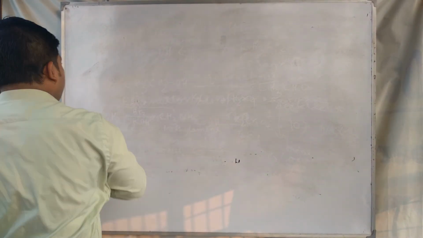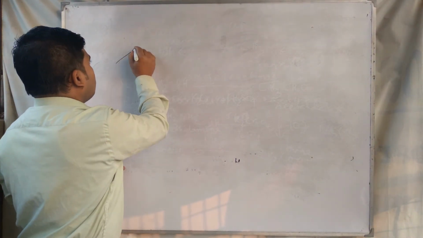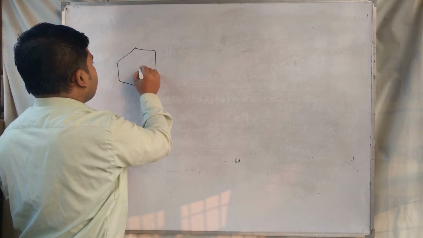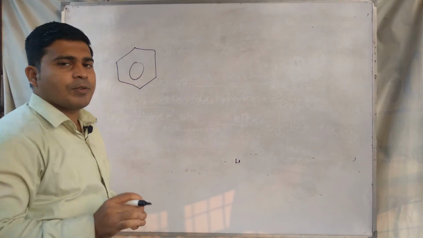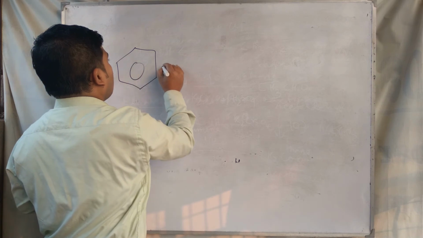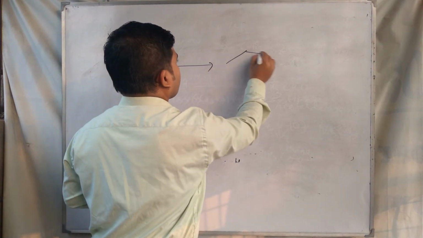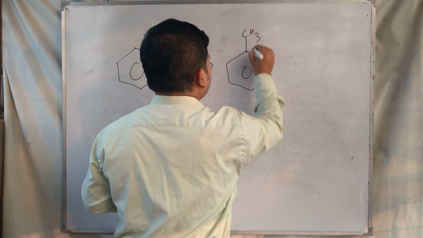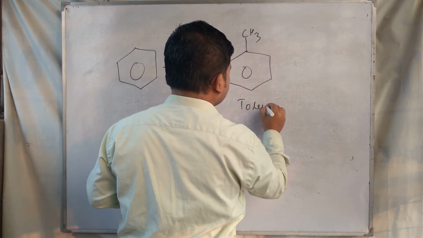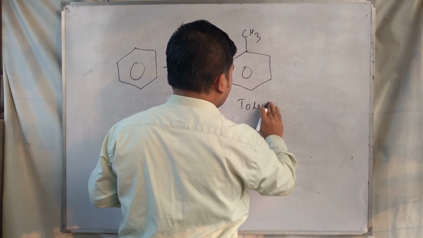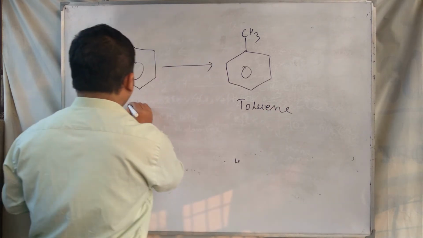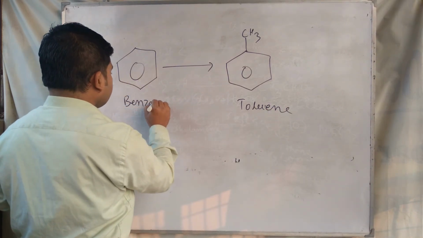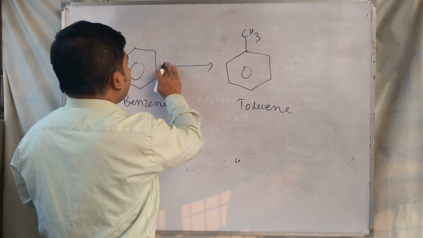To carry out organic conversions, you have to know some key reactions. As for example, key reactions like benzene to toluene. This is toluene. This is benzene. This is a one step reaction.